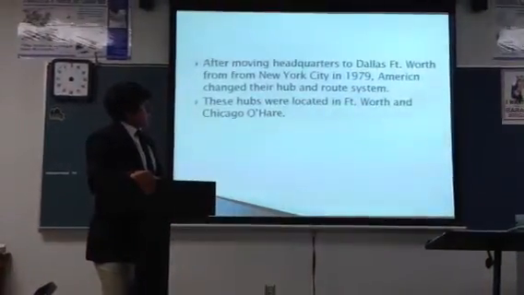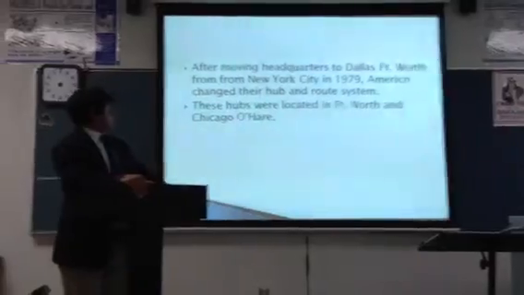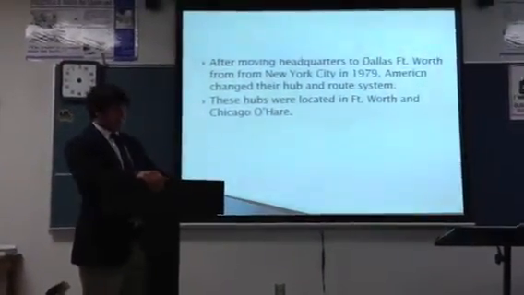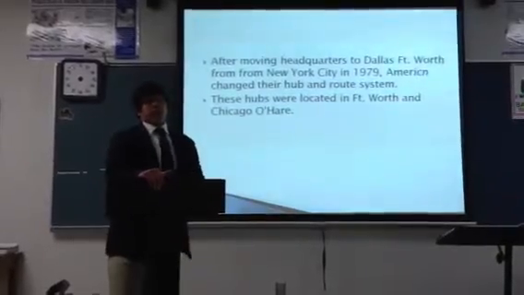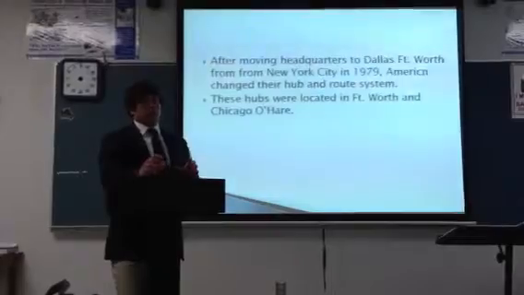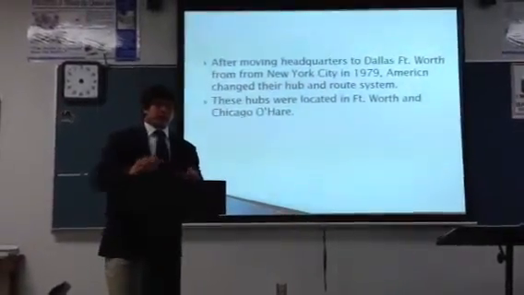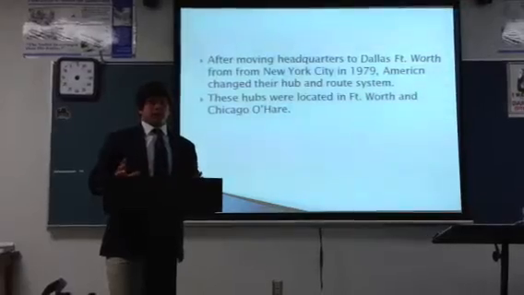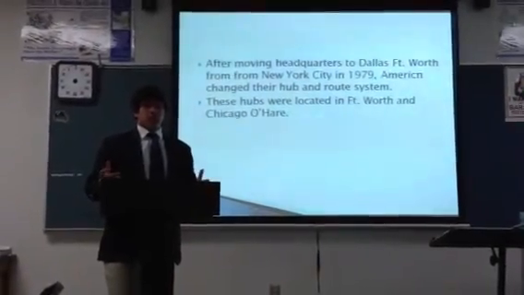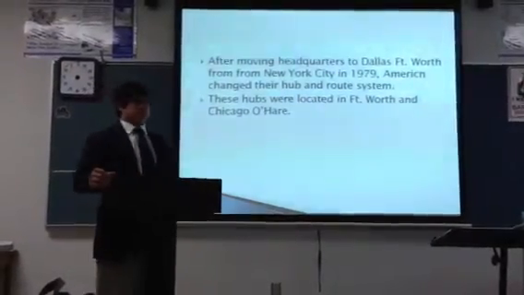After moving headquarters to Dallas-Fort Worth from New York City in 1979, American changed their hub and route system. These hubs were located in Fort Worth and Chicago O'Hare. Now, like moving to Europe overseas, changing the whole hub and route system allowed American Airlines to take advantage of all of America this time, in the sense of allowing more routes to be created and more destinations to be available that weren't available before.